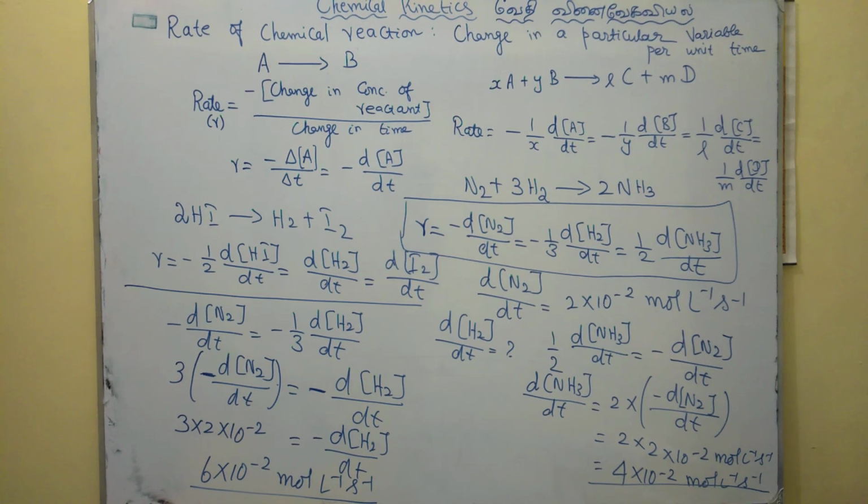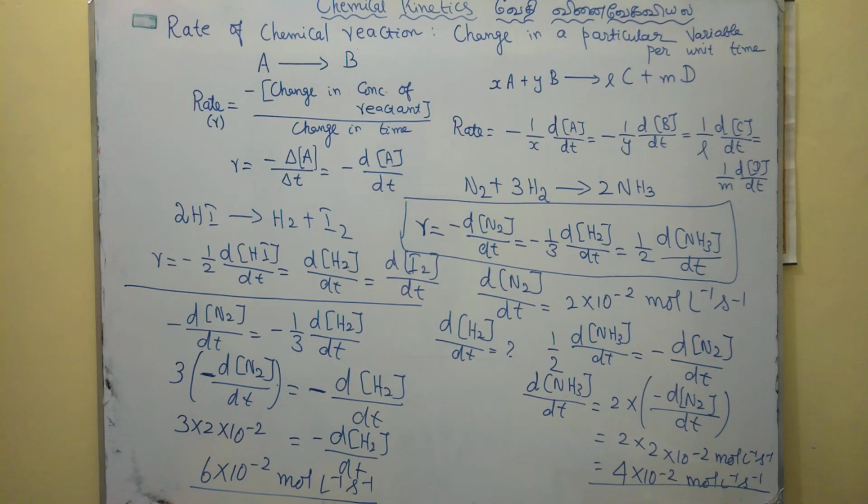You have to write the rate for the given chemical reaction. Then any particular concentration may be given, it may be any one of the reactants or a product. From the given data you can relate the others and easily calculate the concentration of the other reactant or the other product.